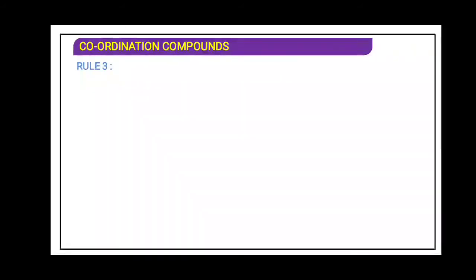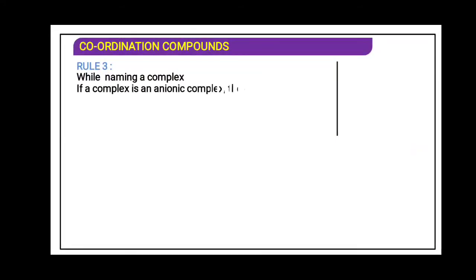Rule number 3. Till here you have understood. Now rule number 3 we will see. While naming a complex, one thing you have to remember, that if the complex is an anionic complex, the central metal name. Now remember carefully what we have done previously in rule number 1 and rule number 2.